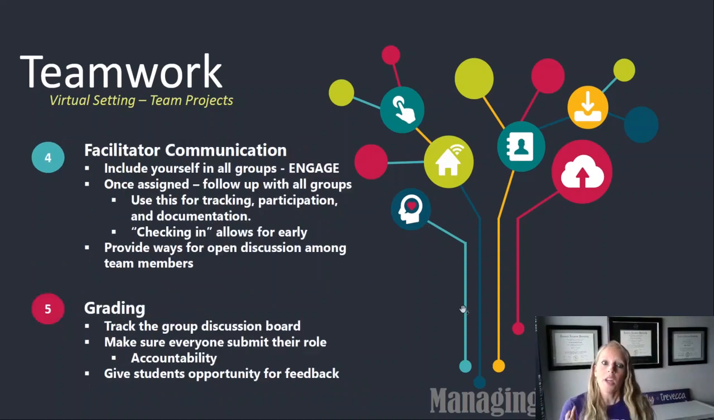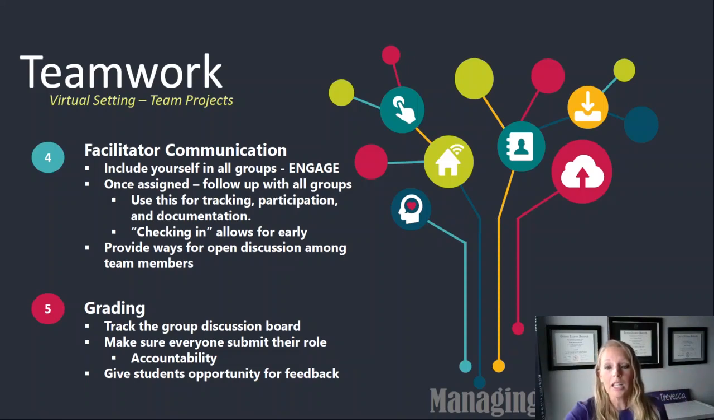This 4th tip is really important as the facilitator. You really want to engage with your students in this online platform. And I recommend including yourself in all the groups. Now that might look different depending if you are setting it up as a group discussion, then you can include yourself in that actual discussion board.